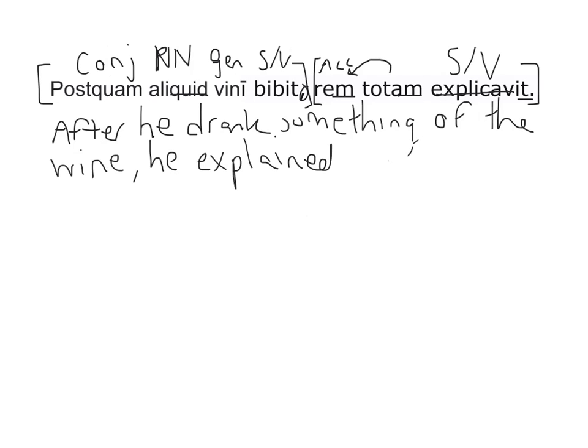And then what's left is our accusative rem and the adjective describing rem. So because rem is accusative, we know it is the direct object, as explicavit is a transitive verb, and we don't see any prepositions that might make rem the object of a preposition. So rem is a fifth declension noun, and it means a situation or a thing or a matter.